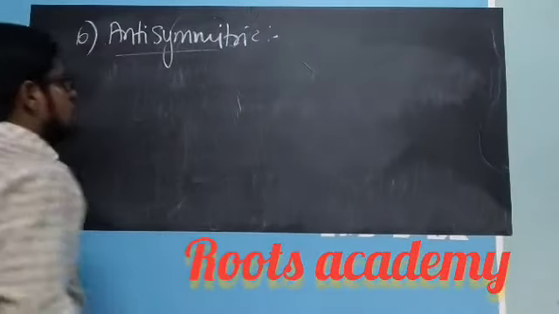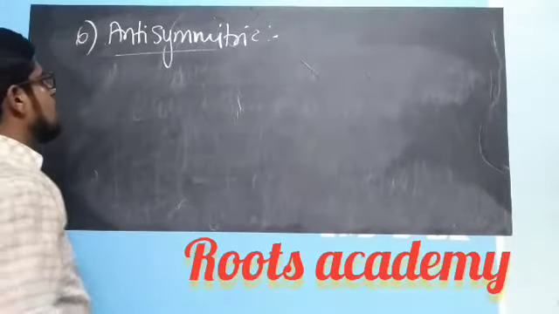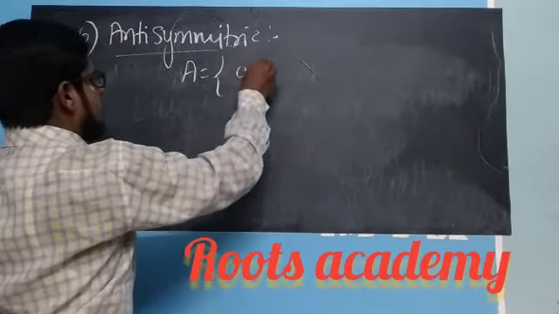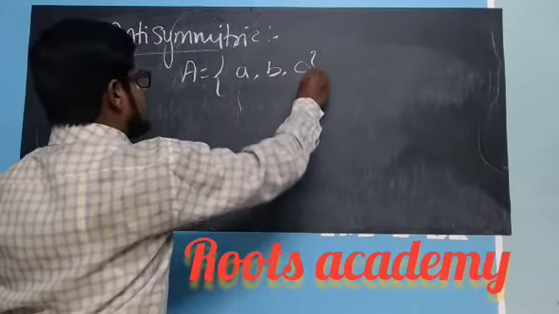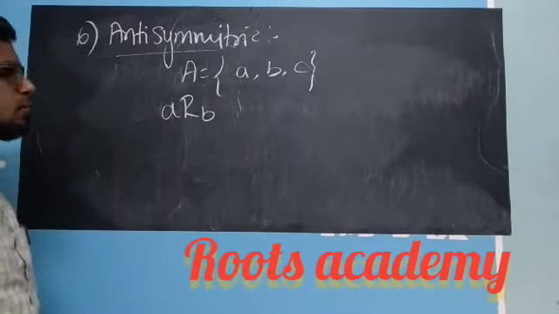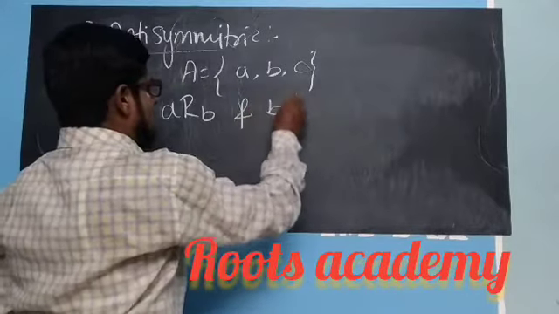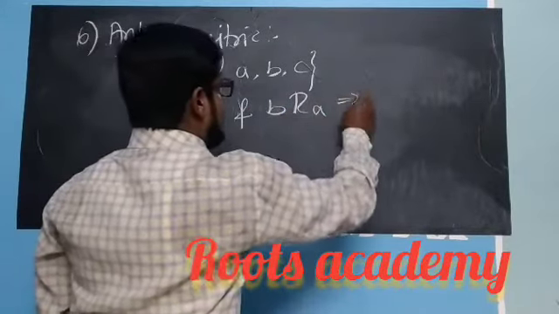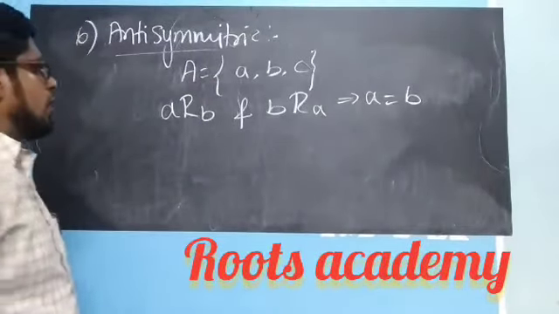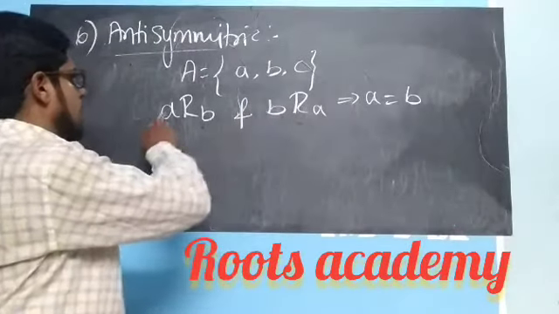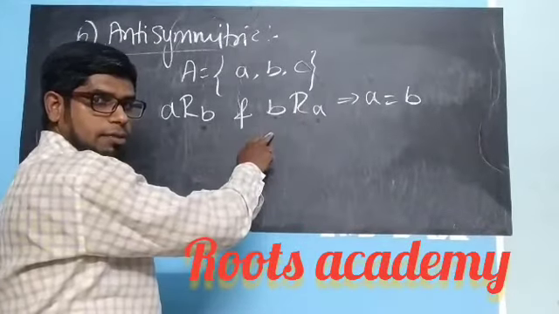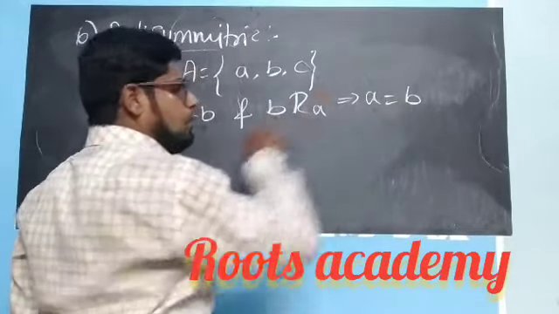So the definition of anti-symmetric relation is: if we have a set A with elements a, b, c, and if a is related to b and b is related to a, then we will check whether a equals b or not. Here symmetry is not important, not needed. a related to b should be there, and b related to a must be there only if a equals b.